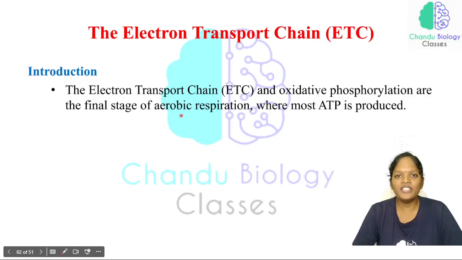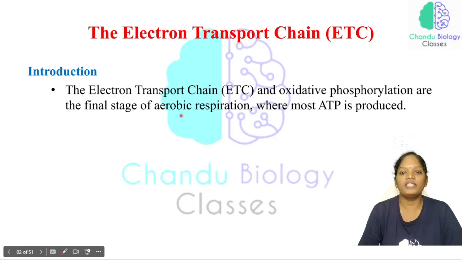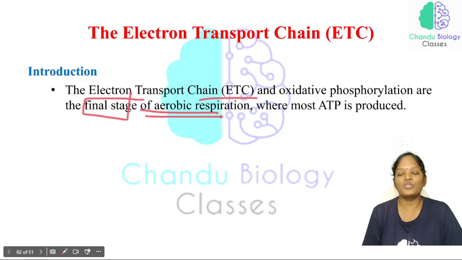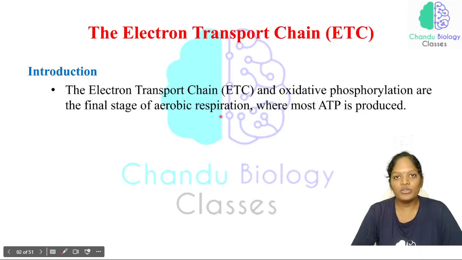What is meant by the electron transport chain, and what is oxidative phosphorylation, will be discussed in the upcoming slides. Both are the final stage of aerobic respiration. When we study the Krebs cycle and the electron transport chain, we don't speak about anaerobic respiration. In glycolysis we studied both aerobic and anaerobic respiration, but the Krebs cycle and electron transport chain happen only in the presence of oxygen. That's why we didn't speak about anaerobic respiration.